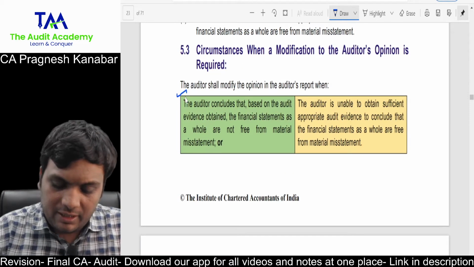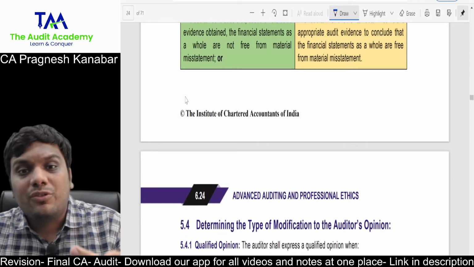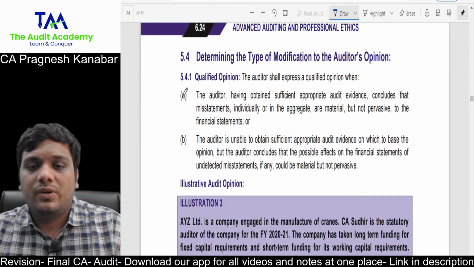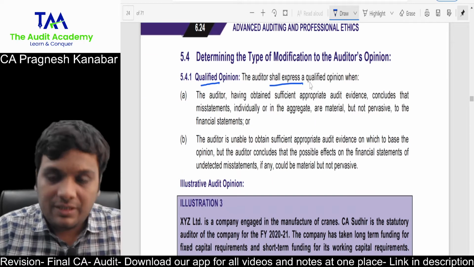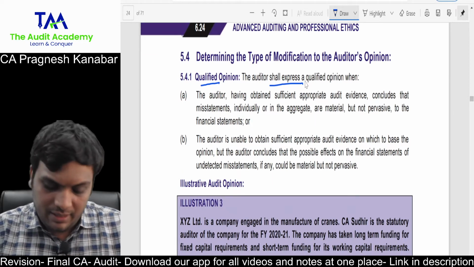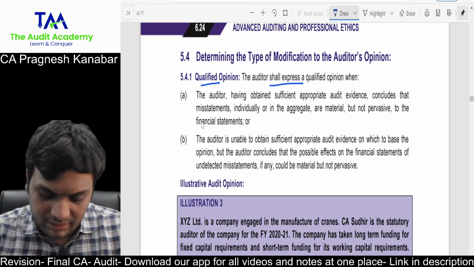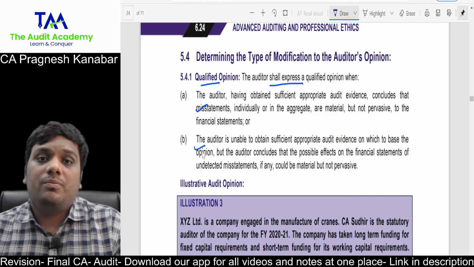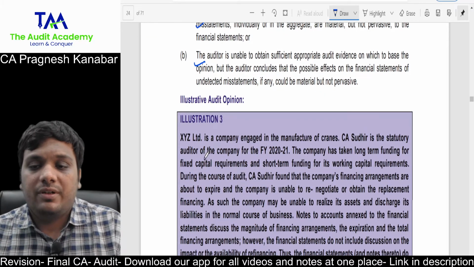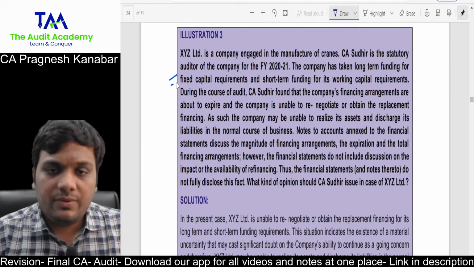All right. Circumstances when a modification to the auditor's opinion is required. You can start reading this now. Quickly, you can revise. A qualified opinion shall be expressed in two situations. One, evidence has been obtained, uncorrected misstatement, material but not pervasive. Two, evidence not obtained, possible effect is material but not pervasive. All right. Now look at this very quickly.